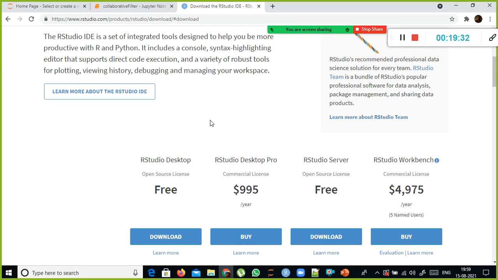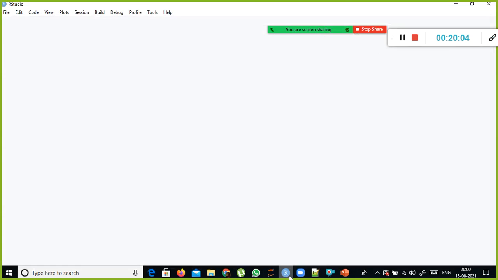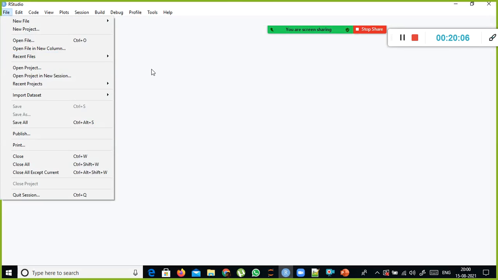See, in the case of Python, in the case of MySQL, you need to install Microsoft Visual C++ and all. When it comes to Python also, the installation part is very simple, and R is the same thing. But in Python you need to do a simple configuration, where you choose an option called update the path. Here you don't have to do anything. It will get installed directly. You don't have to set too much on this.